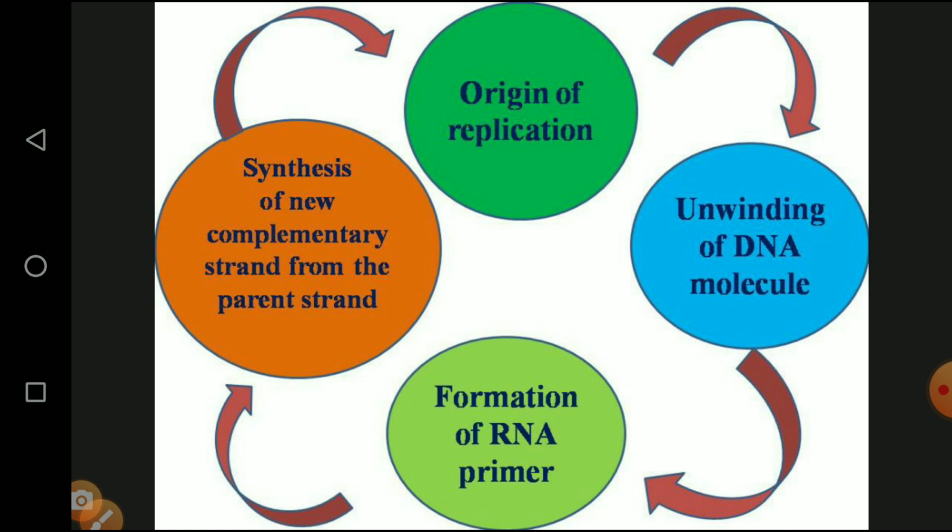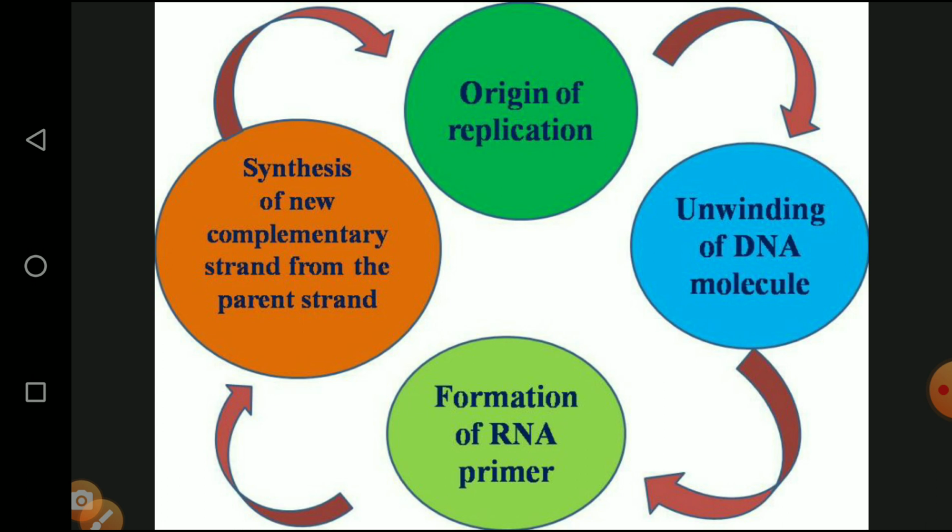So this is the short view of the processes and steps involved in DNA replication. First one, origin of replication. Origin means the starting point. We know very well we are involved with various types of sports and games. The game which starts from one place and ends at the same place is called a race. Like that, DNA replication also starts with the origin of replication, which means it starts from one particular point.